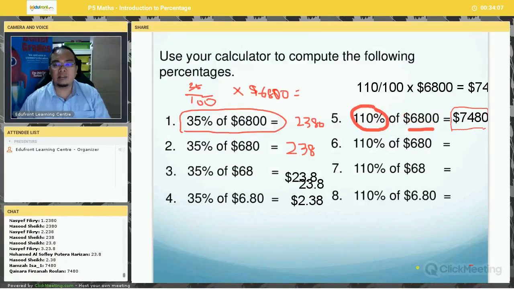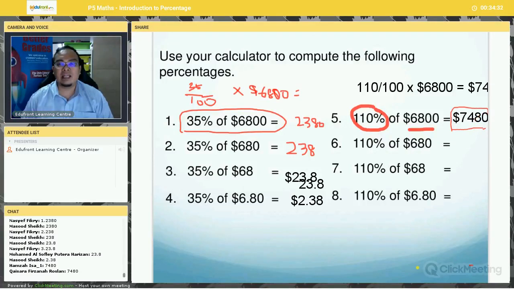So you know that 110% must be more than 6,800. Reason being, 6,800 is 100%. So now you have more than 100%, which is 110%. So the final answer must be more than 6,800.